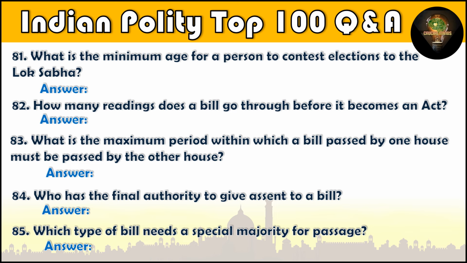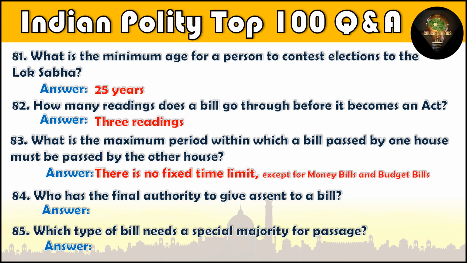Question number 81. What is the minimum age for a person to contest elections to the Lok Sabha? 25 years. Question number 82. How many readings does a bill go through before it becomes an act? 3 readings. Question number 83. What is the maximum period within which a bill passed by one house must be passed by the other house? There is no fixed time limit, except for money bills and budget bills.